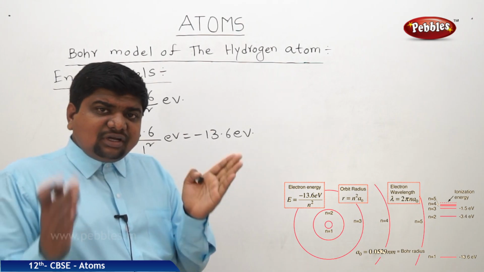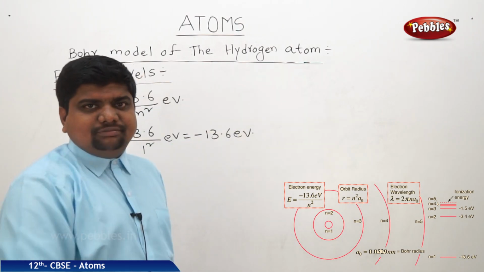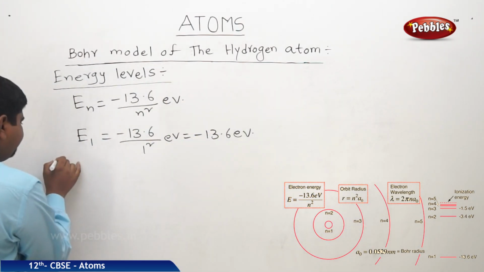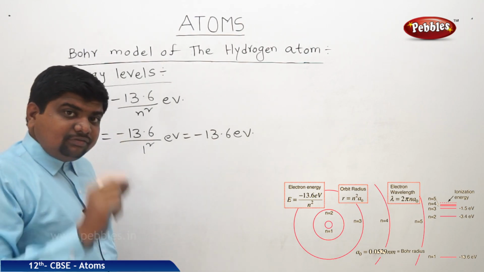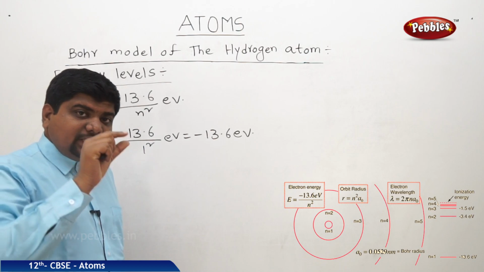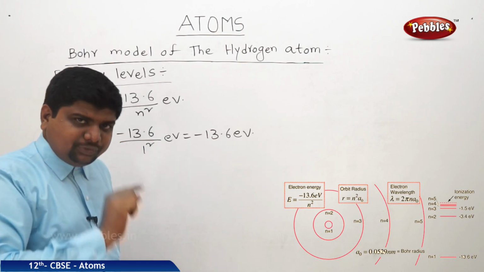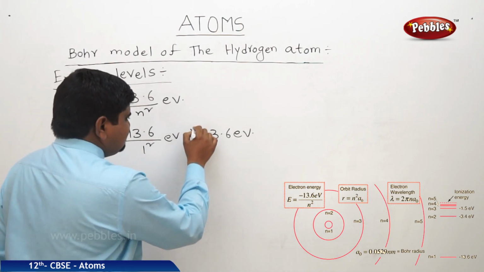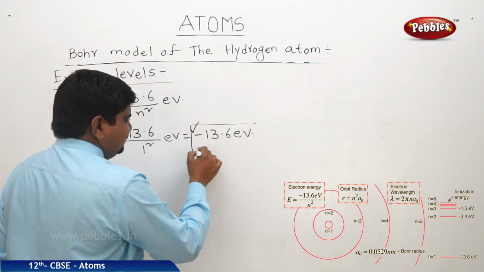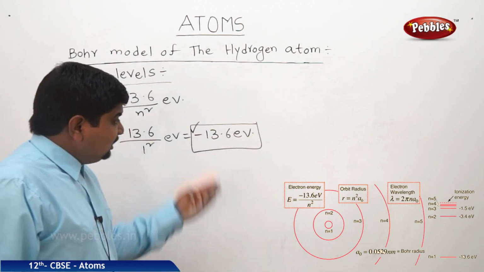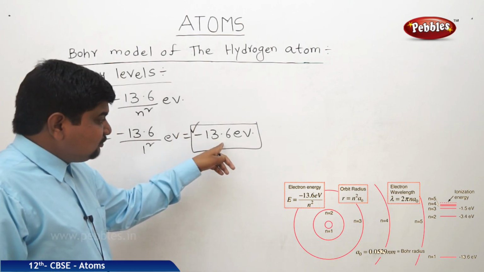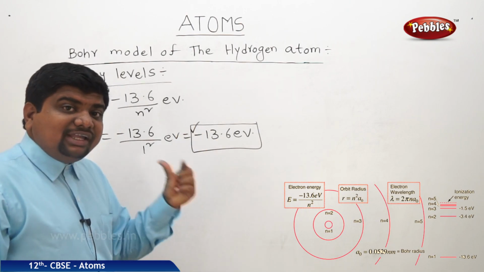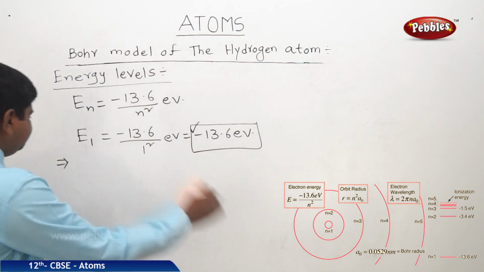Closest orbital to the nucleus, means first orbital. So, if you want to remove an electron from the first orbit, which is close to the nucleus, we should apply this amount of energy. Otherwise, it is very difficult to remove an electron from that orbit. So, that's why this value is called ionization potential.